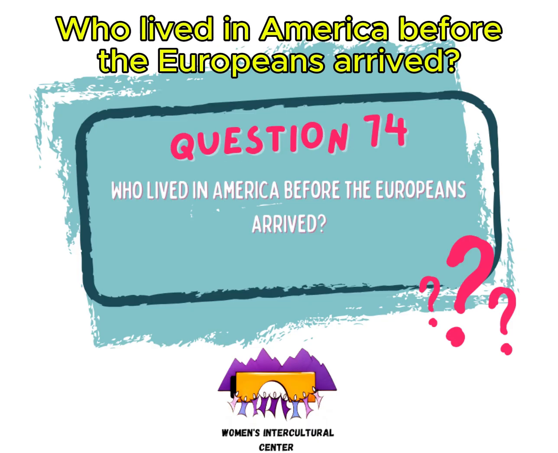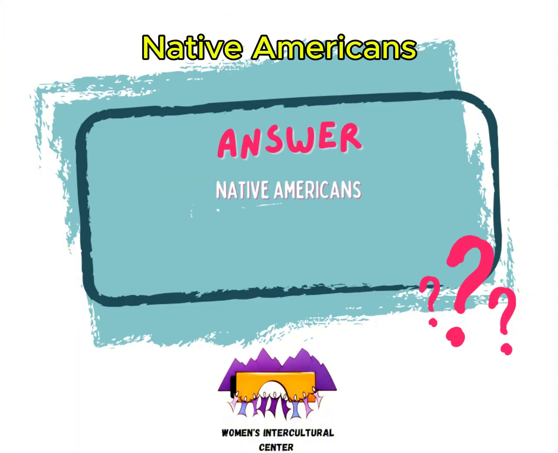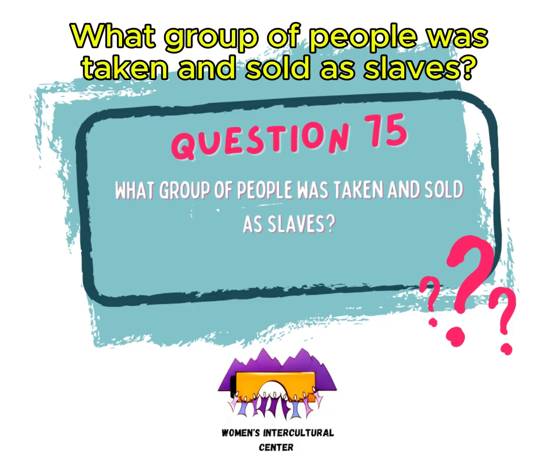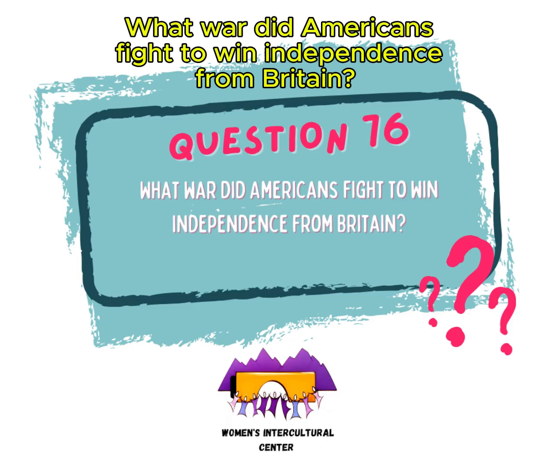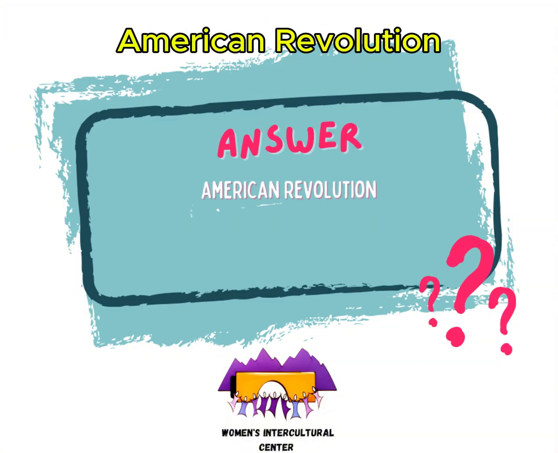Who lived in America before the Europeans arrived? Native Americans. What group of people was taken and sold as slaves? Africans. What war did Americans fight to win independence from Britain? American Revolution.